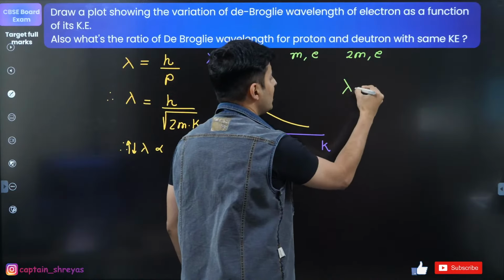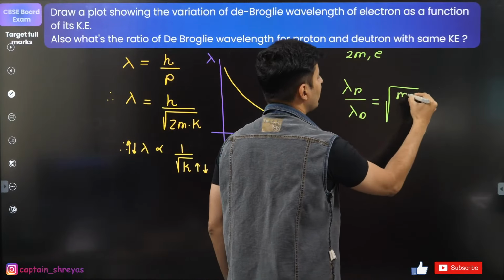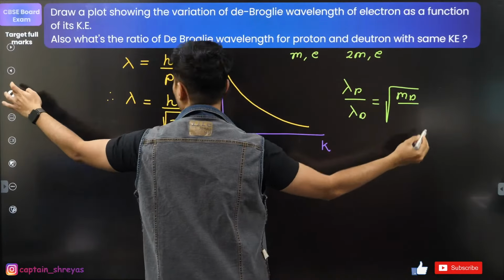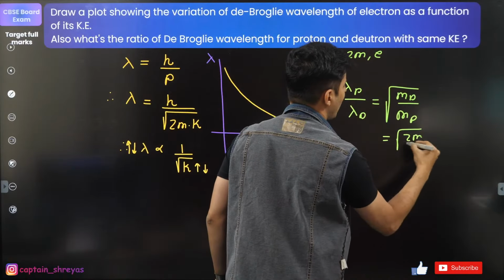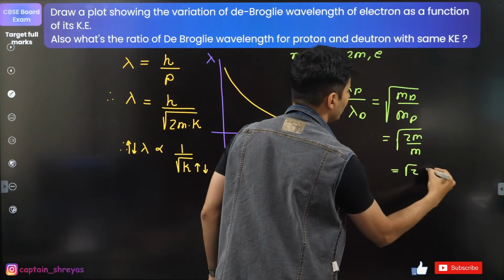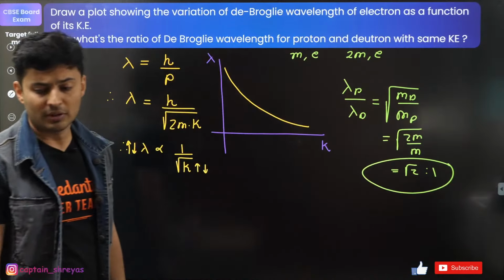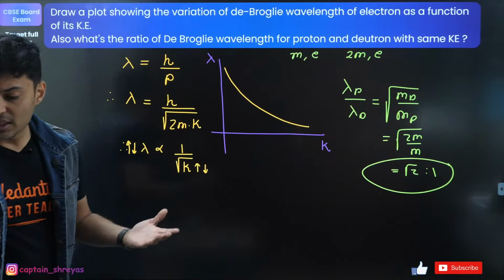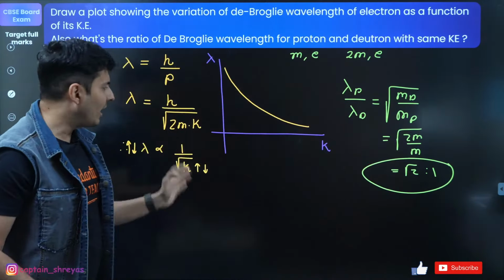So if I take the de Broglie wavelength of proton and deuteron, it will be inversely related to the root of the mass of the deuteron and the mass of the proton, of course. So mass of the proton will come over here. So this will be root of 2m divided by m. So it will be basically root 2:1. So that will be the answer for the second part of the question. Yep. So root function does not change the graph. No. It will be almost similar to 1 by lambda.